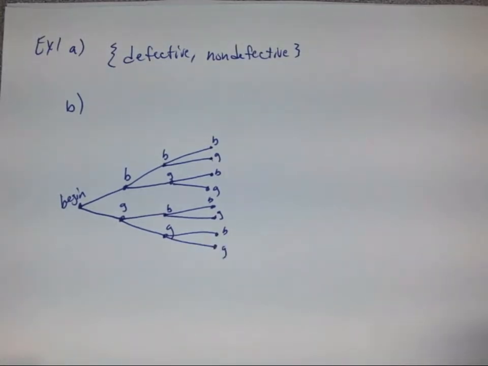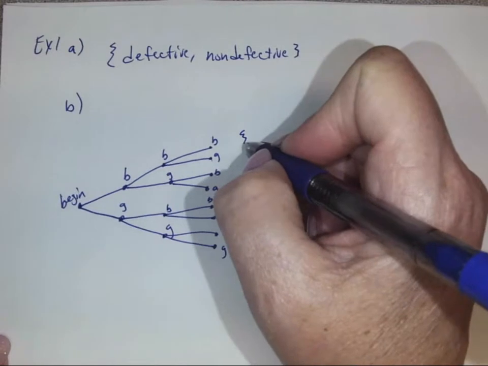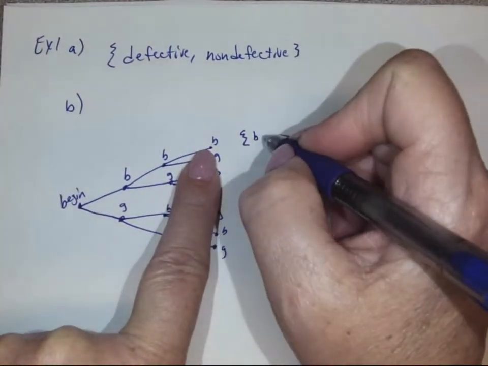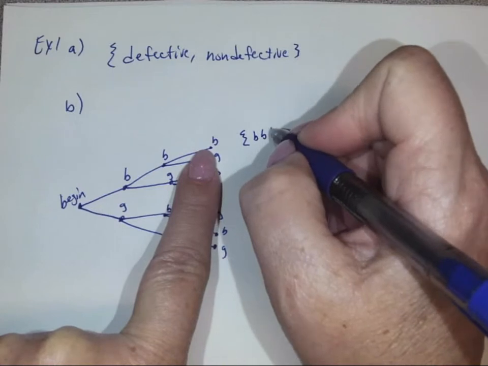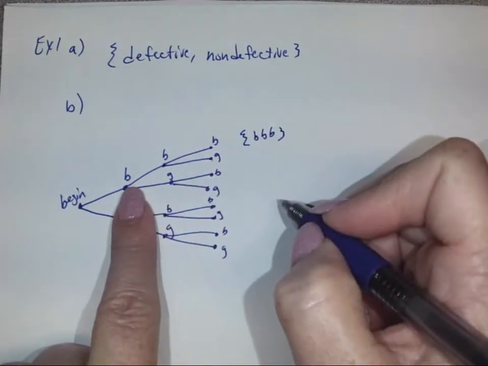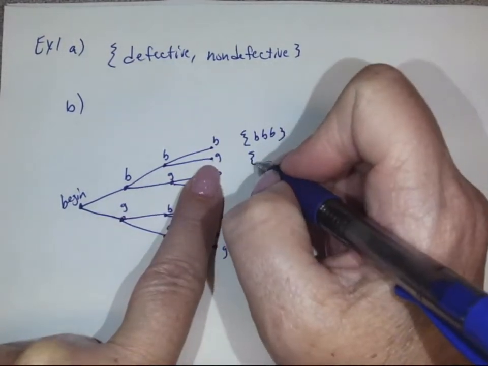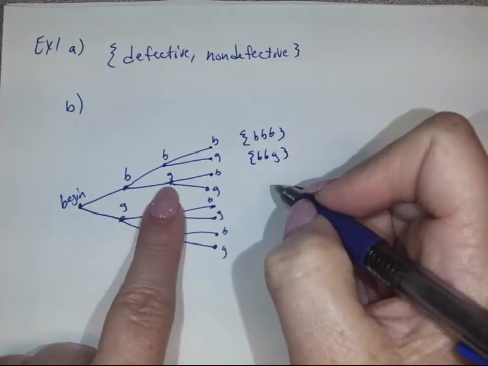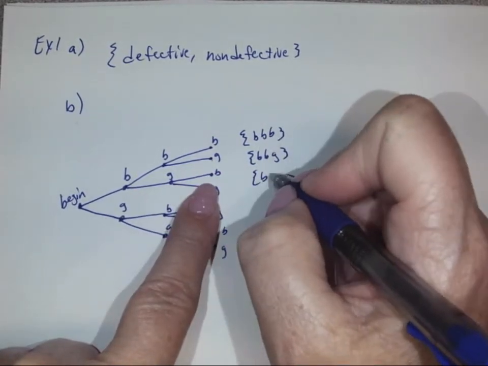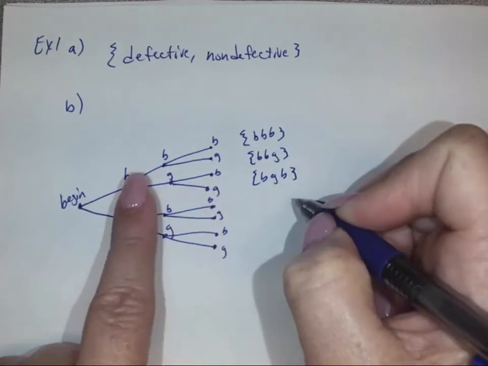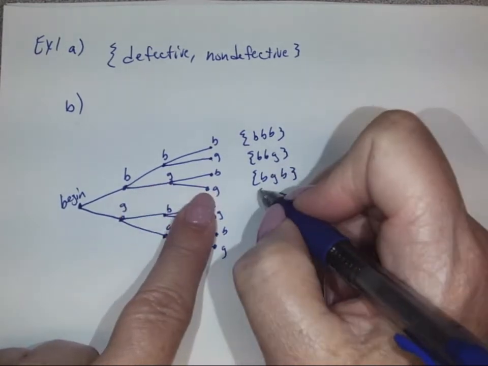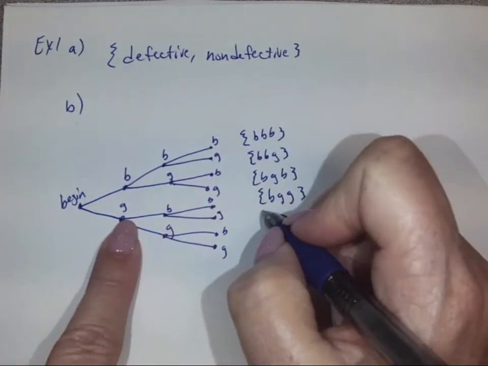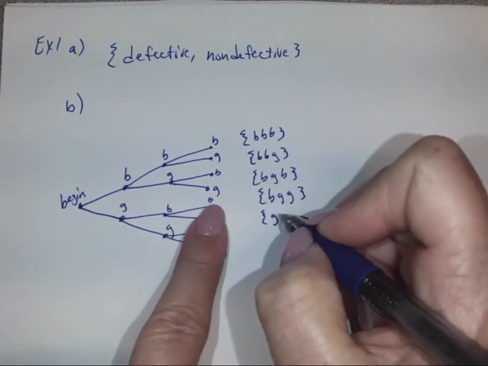So our possibilities here are going to be: if we had a boy, boy, boy. If we have a boy, boy, girl. If we have a boy, girl, boy. If we have a boy, girl, girl. If we have a girl, boy, boy.